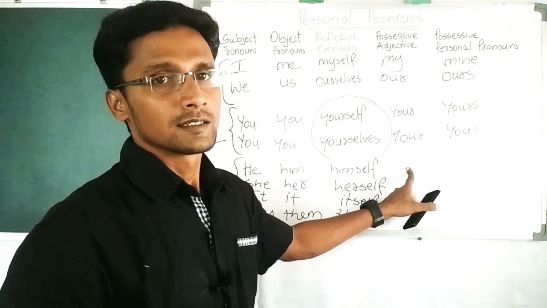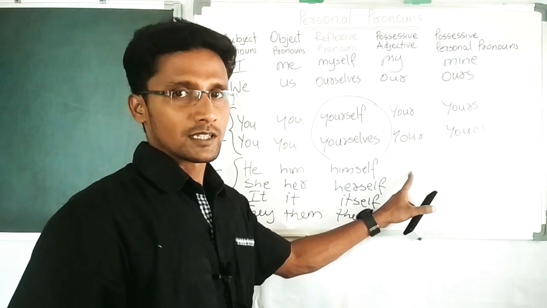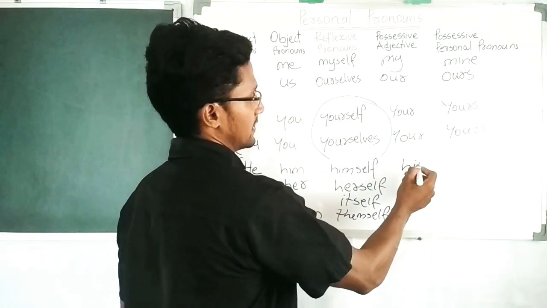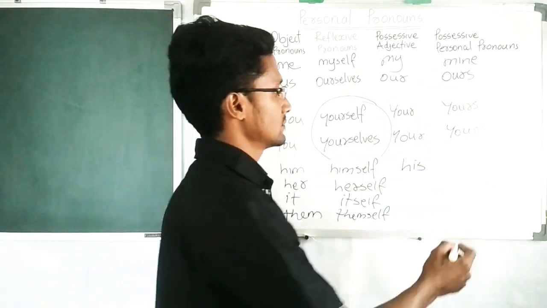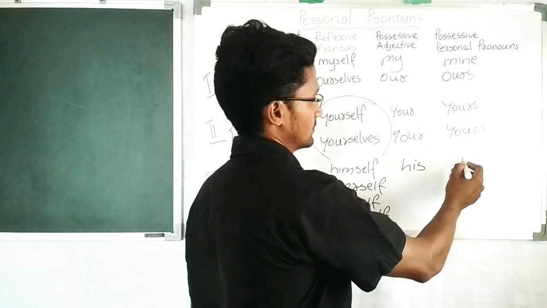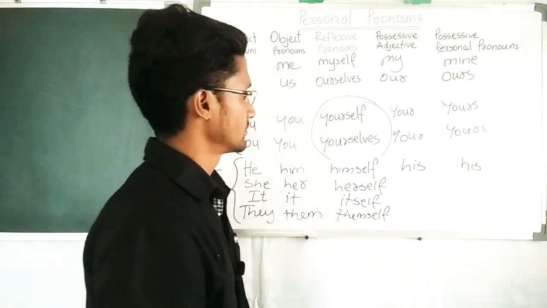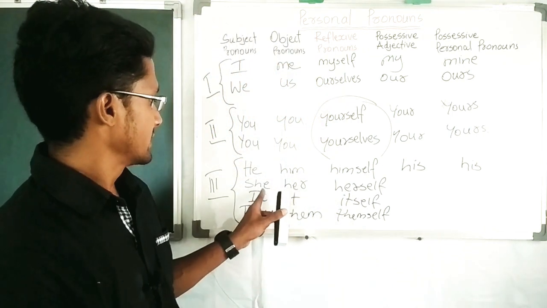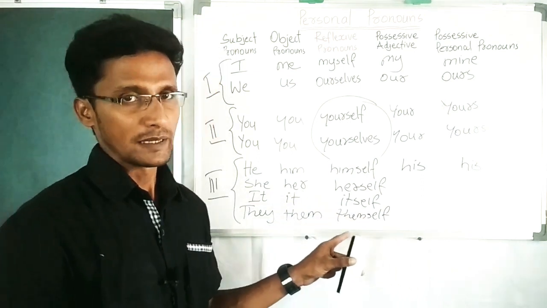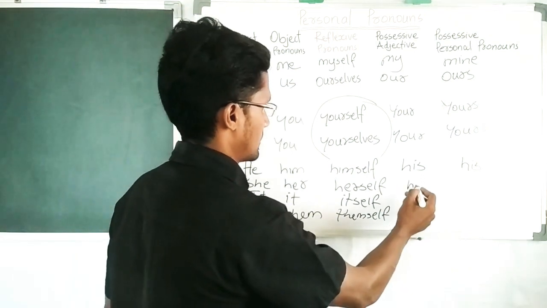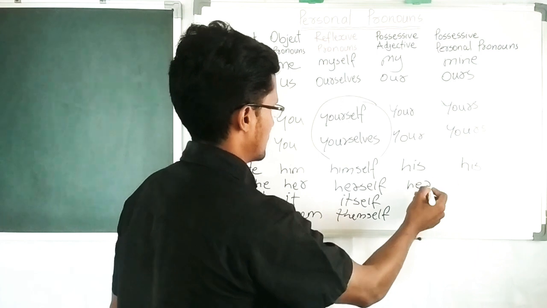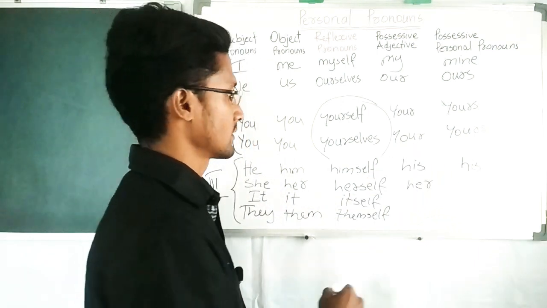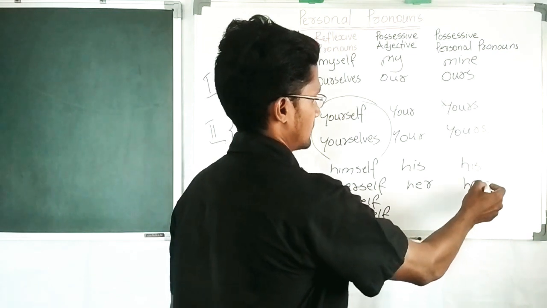When we show the possession of he, we have to use his, and the possessive pronoun also his. Going to the female subject, her, that is her car, hers.